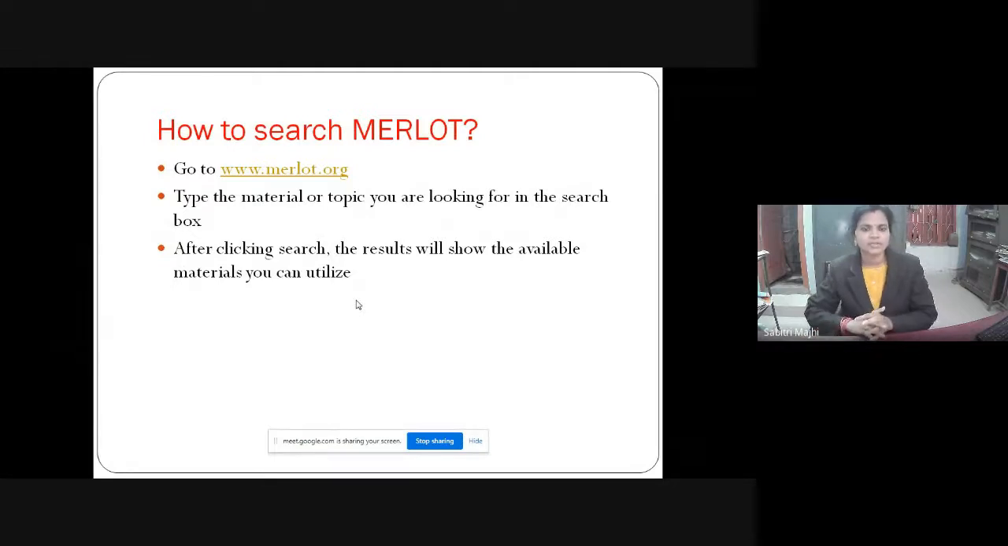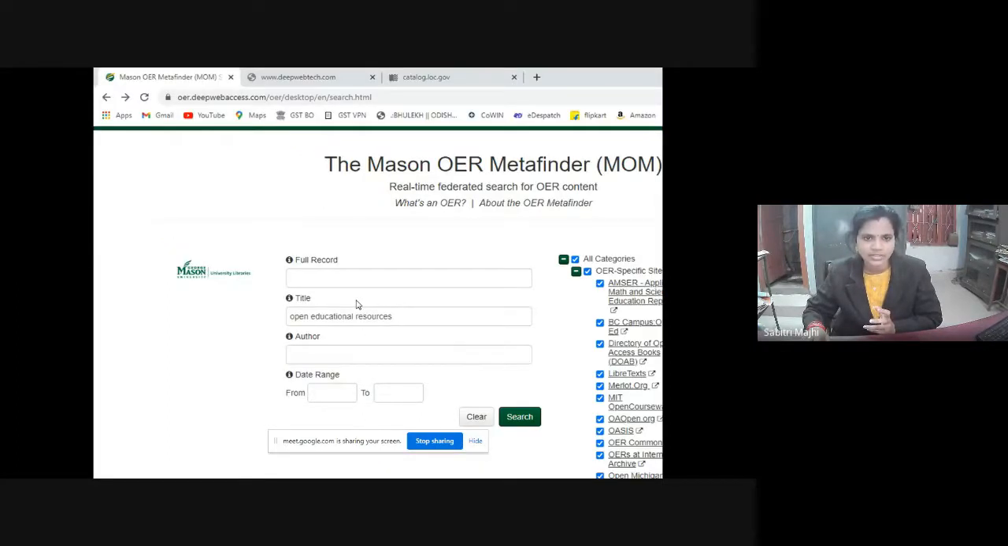So Merlot. This is another repository of open educational resources. Just click on www.merlot.org. Then, like other repositories, here also a subject-wise arrangement is there. You can select your topic, education level, and you can find it. So you see, this is the Mason OER Meta Finder.